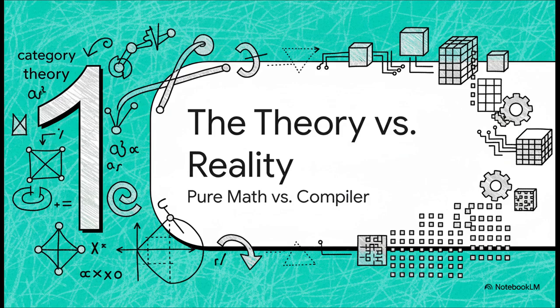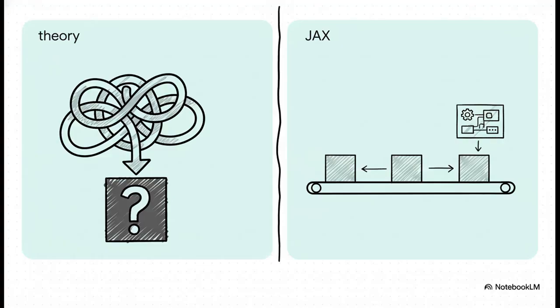On one side, you've got the elegant, super flexible world of category theory, and on the other side, you have the very strict, very picky, but incredibly powerful compiler, Google's JAX framework. You see, in theory land, everything's easy, right? You can use simple recursion, you can have objects with all sorts of hidden states, but JAX plays by a different set of rules to get that blazing speed.